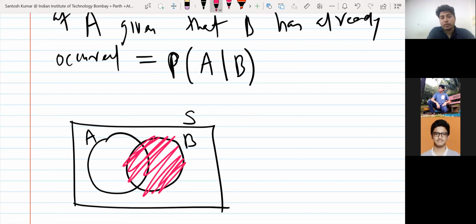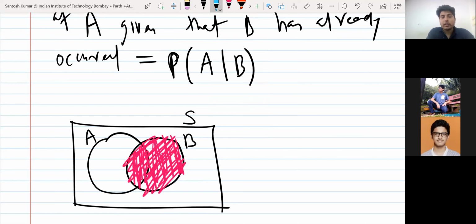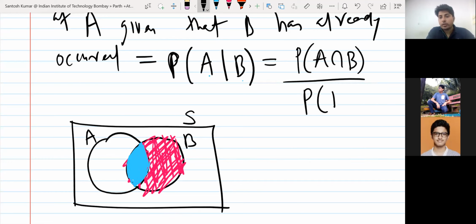So what is the chance of occurrence of A when B has already occurred? तो देखो B अकर हो चुका है, तो बताओ B में कौन सा पार्ट है जो A के साथ कॉमन है? Which part of A are common in B? So what do we call this portion? A intersection B. Yeah. So actually indirectly they are asking you probability of A intersection B upon probability of B.